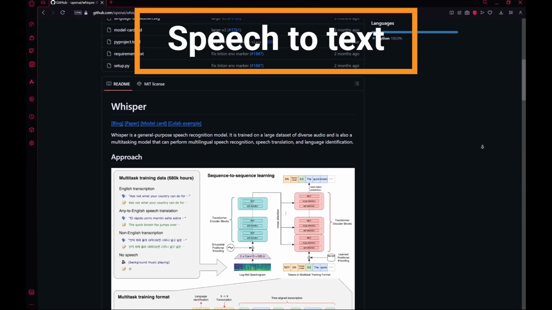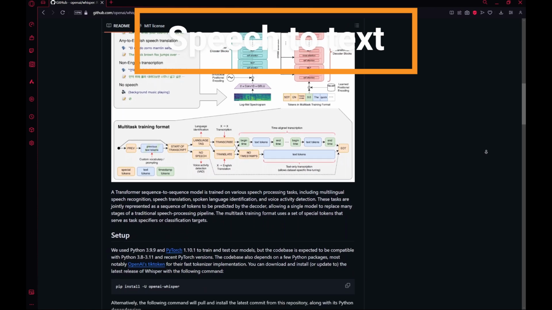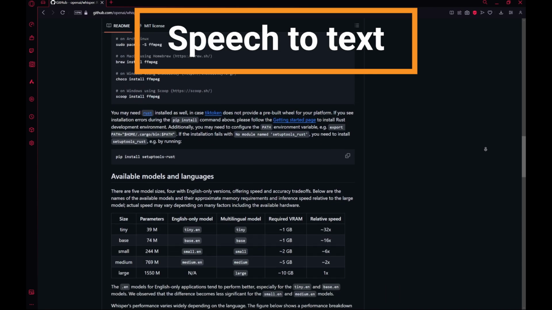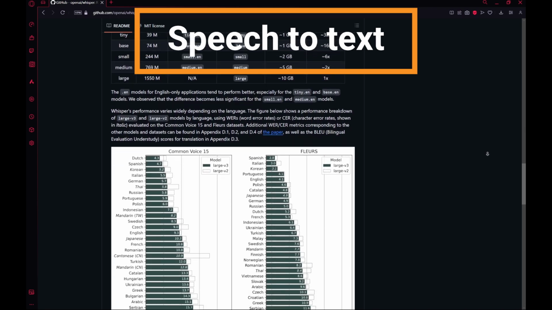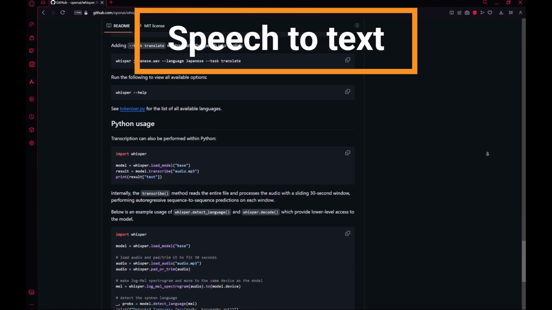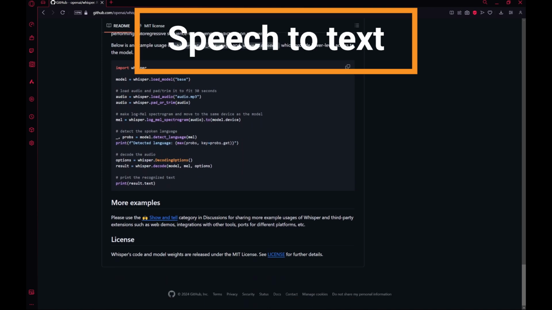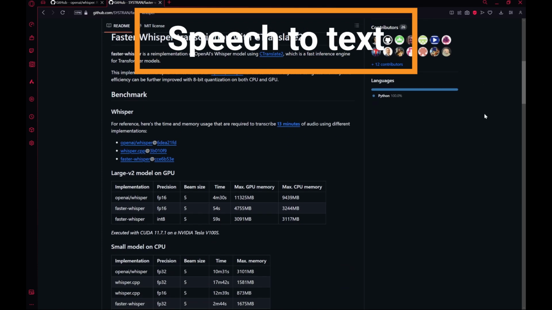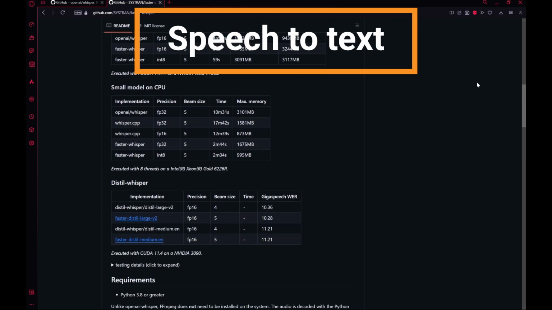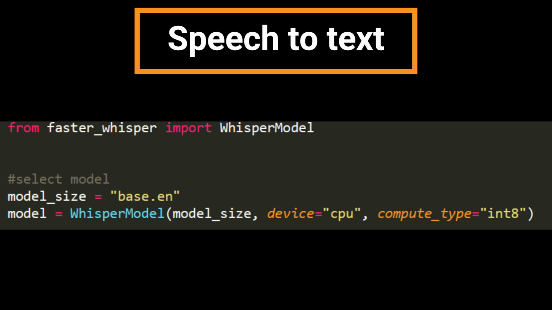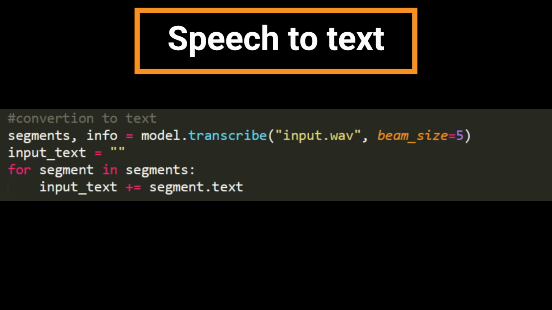For the speech to text, I use the implementation of Whisper from OpenAI. This is a model that can be easily incorporated with simple Python code, and on top of that, is relatively fast if you run the most lightweight models. I said implementation because I'm using a version called Faster Whisper that is just a faster implementation of the original Whisper from OpenAI. So choose this. Just import the model and use the function with the audio file to convert to text. Can't be much easier than this.